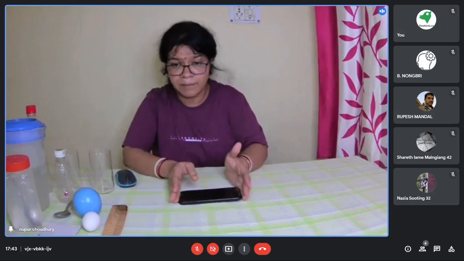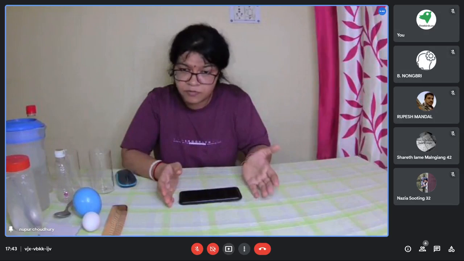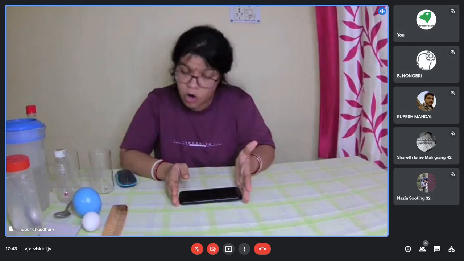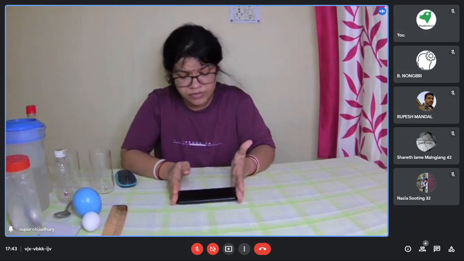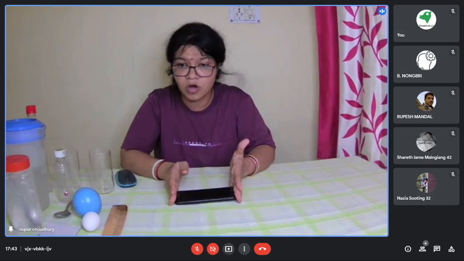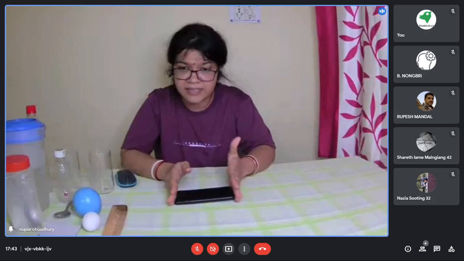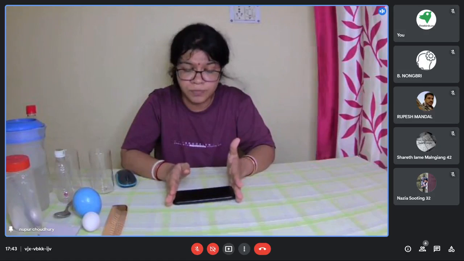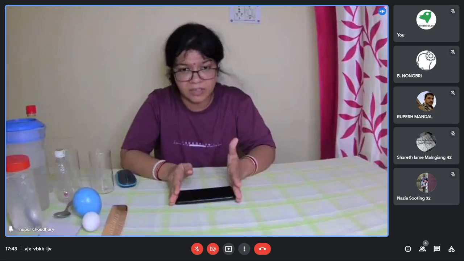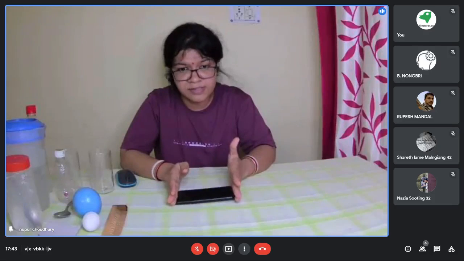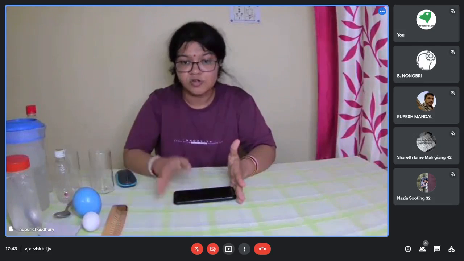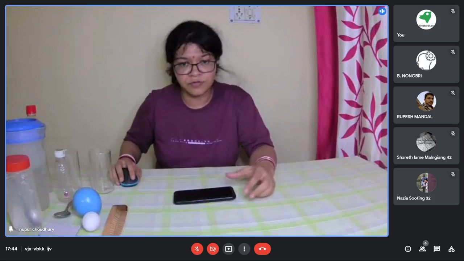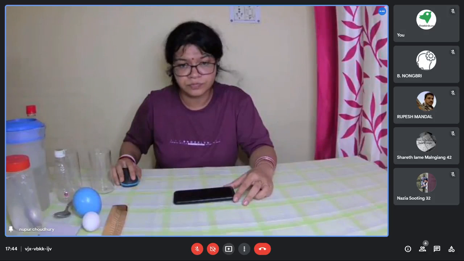But if we are applying the same force from the opposite direction, we will find that the total force on this object will get subtracted, and there will be minimum shift in the position, or we will not be able to move much, right? So all these points, I believe it is clear. So let me proceed with the presentation now.